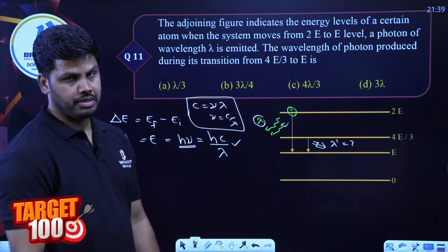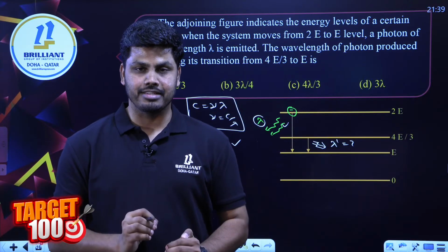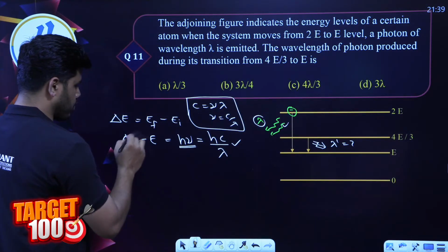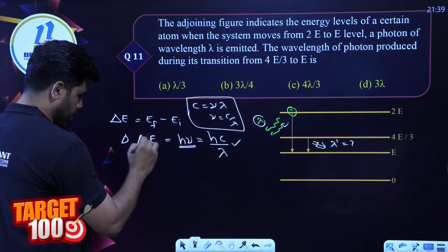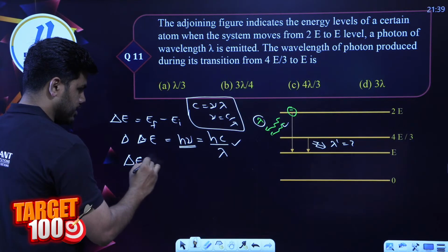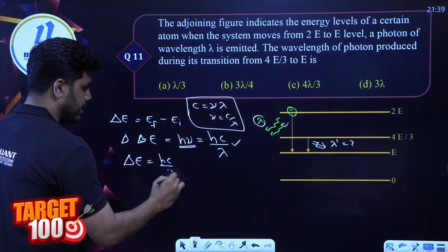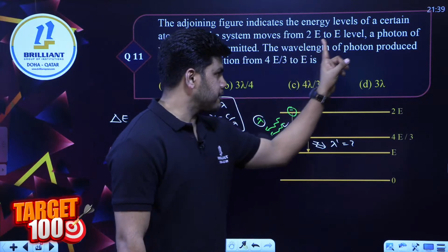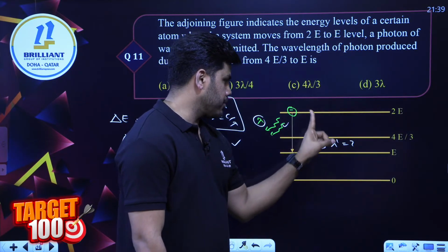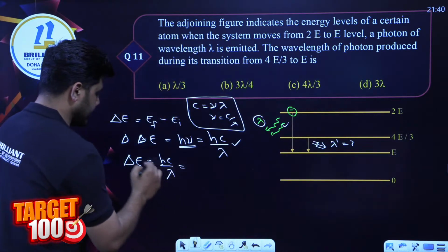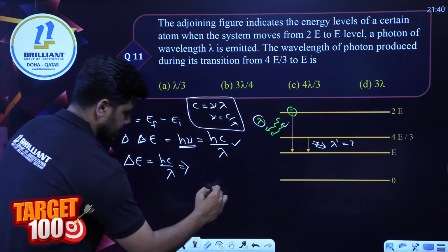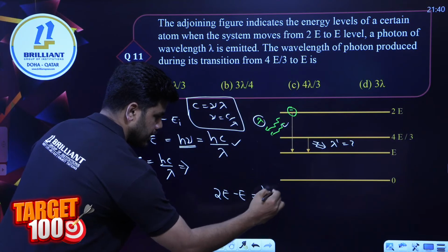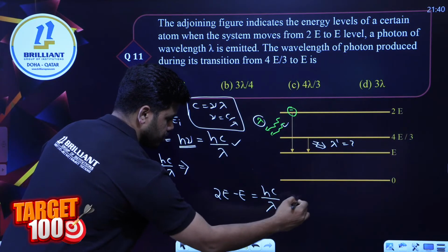Energy released during this transition, delta E, is equal to hc by lambda. For the first transition, from 2E to E, we get a particular wavelength lambda, equation number 1.